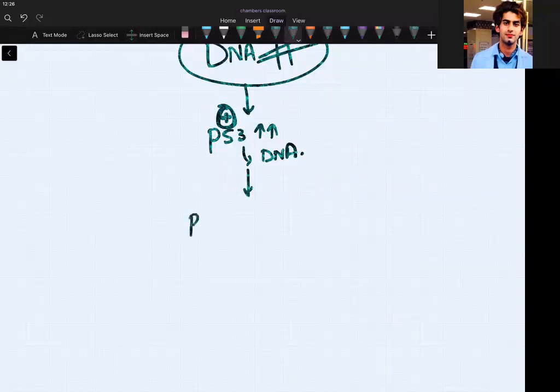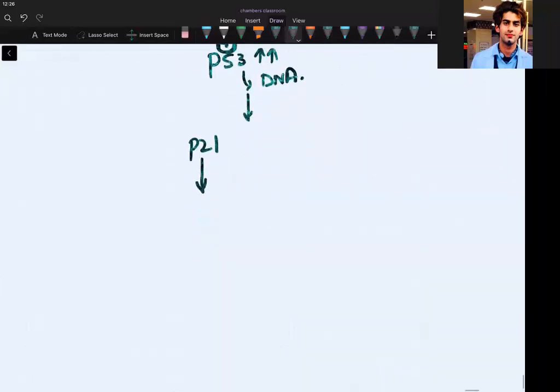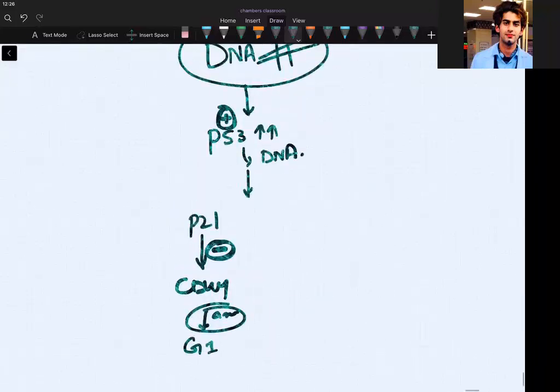So we have P21. I hope you know what P21 does: it inhibits CDK4, which arrests the cell cycle at G1/S. Do you remember? Arrests the cell cycle at G1/S. Clear? The beautiful thing is that at the same time it is stopping the cell, you have arrested it.